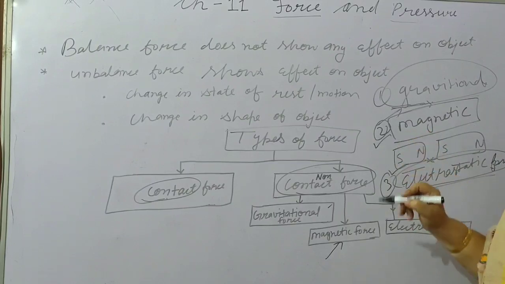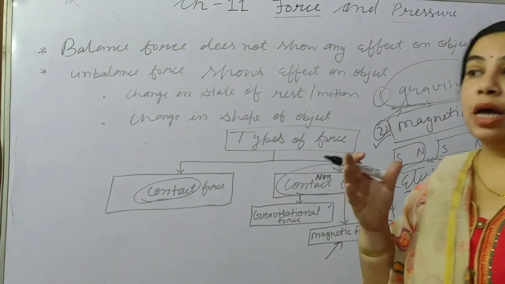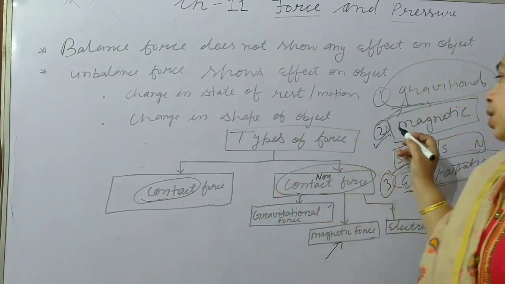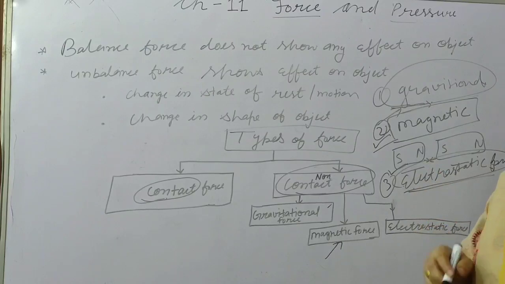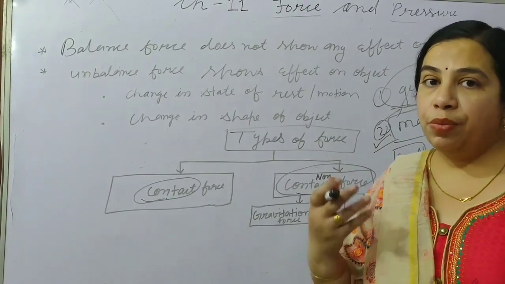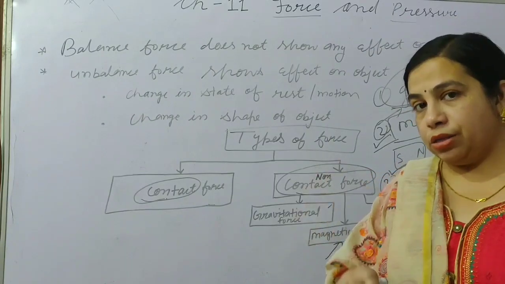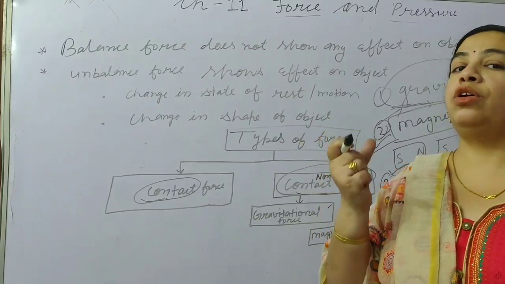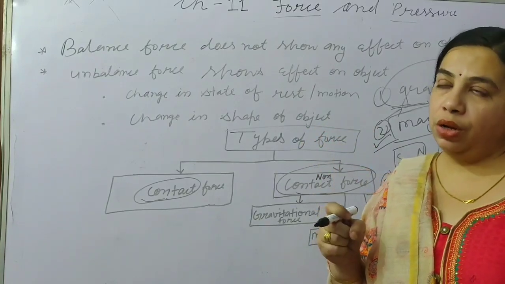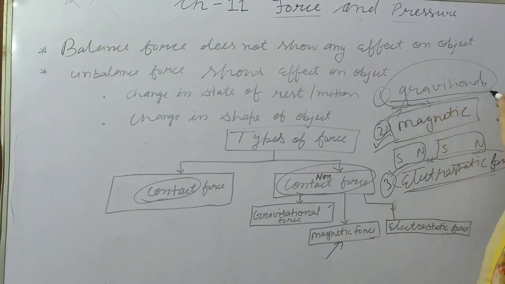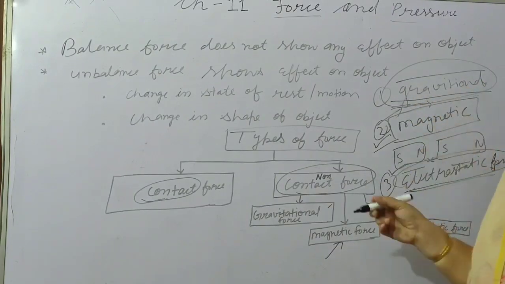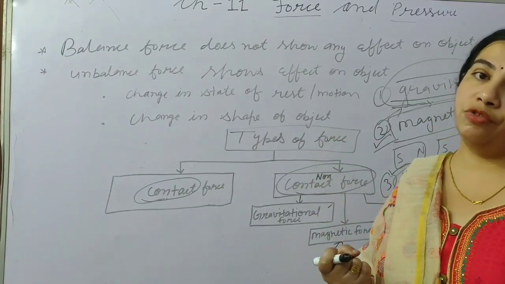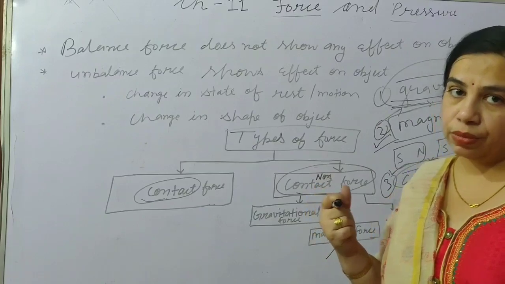And due to the magnetic force, we can separate iron objects from scrapyards. We can make a magnet with the help of electricity, which is known as an electromagnet. Then we can uplift very heavy objects with the help of cranes. And gravitational force: due to the gravitational force we are able to exist on the earth's surface, because all things are attracted towards the center of the earth.